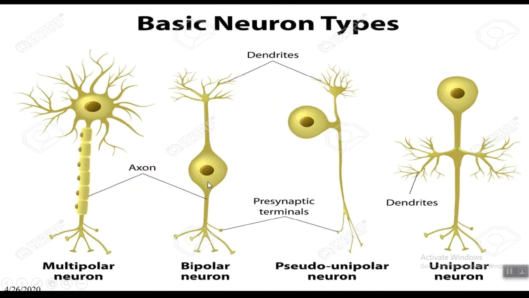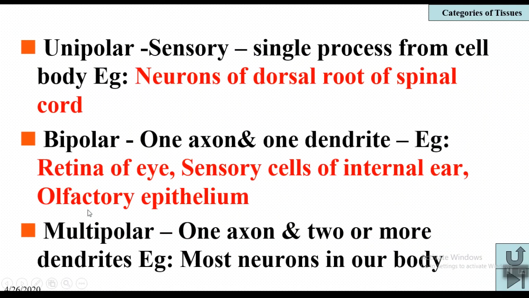This pole has the dendrites and this pole has the axon, with axon terminals. Examples are the cells in the retina of the eye, sensory cells of the internal ear, and olfactory epithelium.